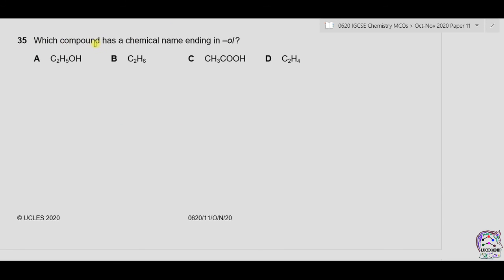Question 35. Which compound has a chemical name ending in ol? Now ol is the ending name for alcohols. A is C2H5OH, it is ethanol. And as OH is present, this is an alcohol.